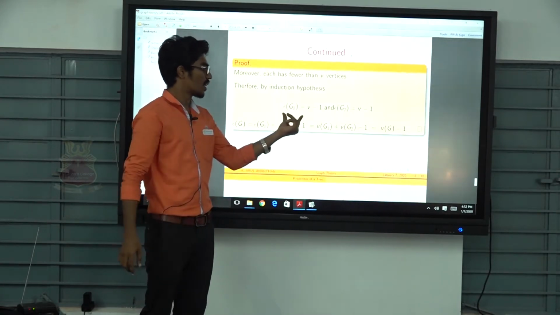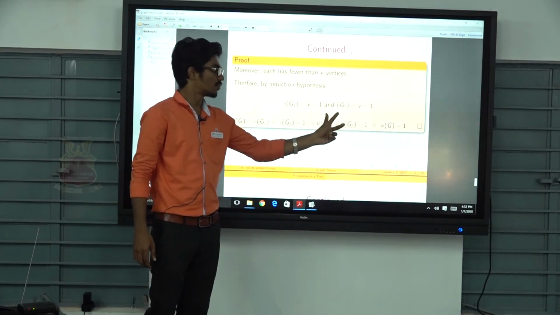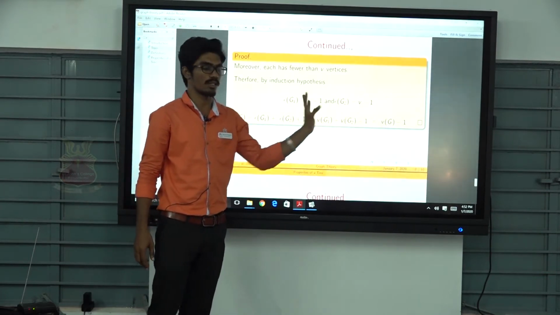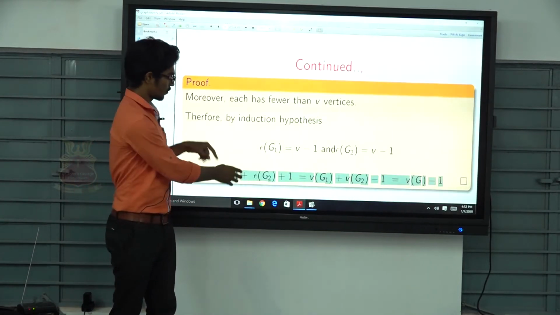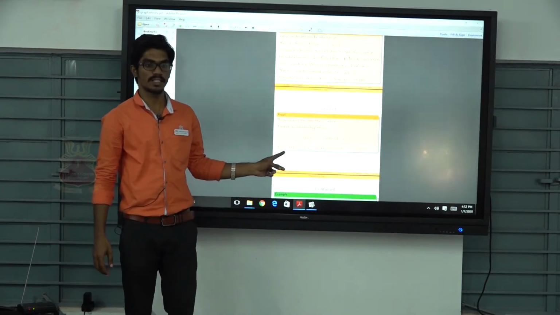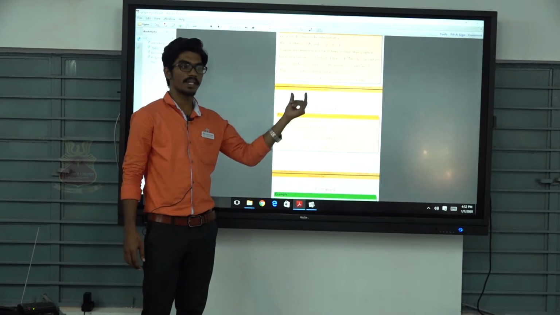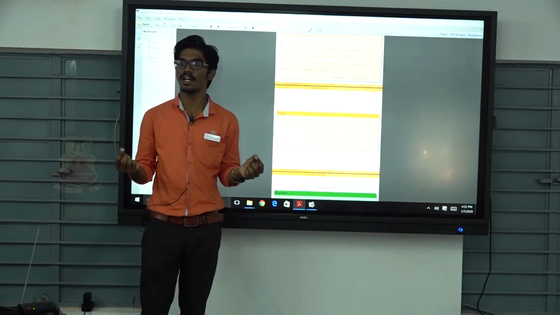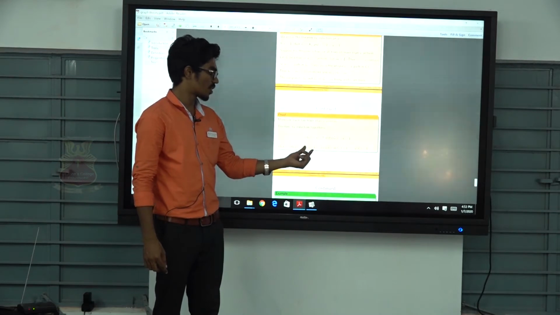By the induction hypothesis, the number of edges of G1 is V minus 1 and of G2 is V minus 1, that is V1 minus 1 and V2 minus 1. Therefore, the total number of edges, epsilon of G, is equal to epsilon of G1 plus epsilon of G2, because we have two components and one edge that is removed. The UV edge is removed from the original graph. So I add this 1 here: epsilon of G1 plus epsilon of G2 plus 1.